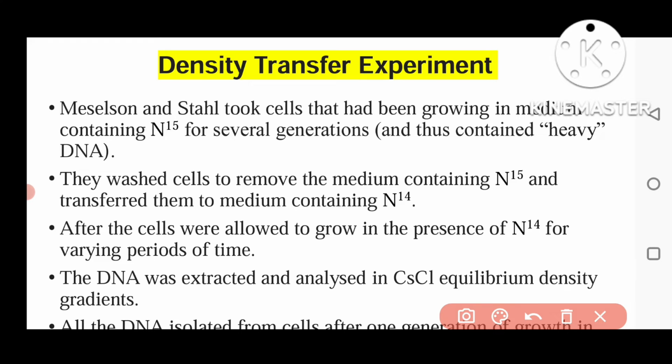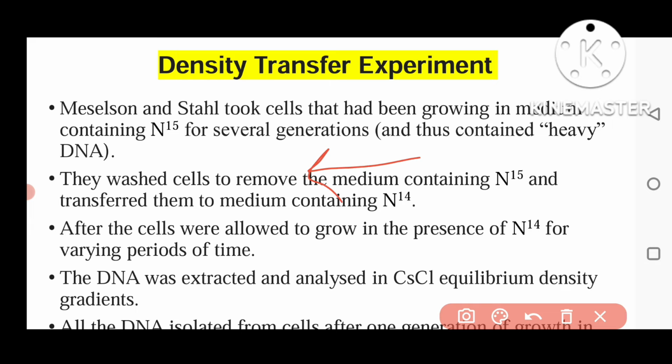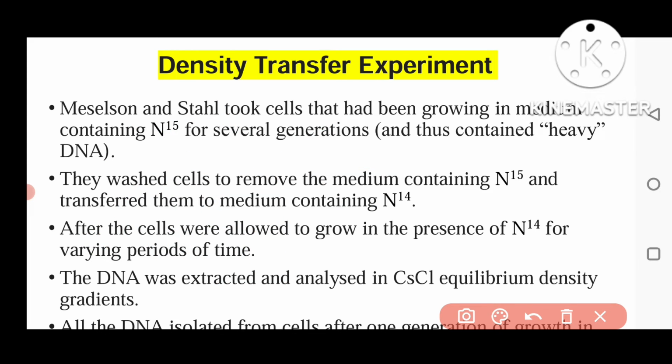So basically all the cells had DNA with nitrogen 15, meaning heavy DNA. After that they transferred these cells to the medium in which nitrogen 14 is present. So whatever DNA replication now takes place, nitrogen 14 will be incorporated in the DNA.